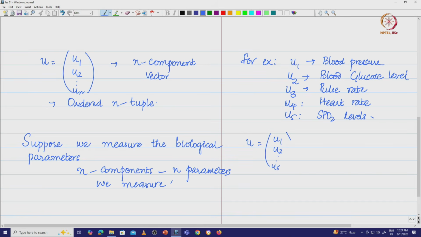This is a collection of 5 parameters as mentioned above.